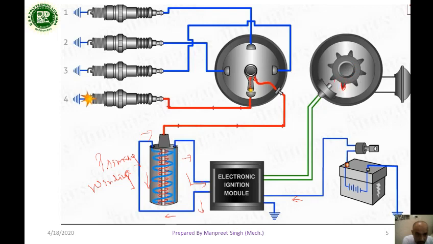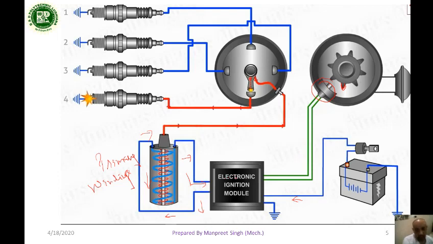The main working of the armature is that the rotating wheel is provided with teeth. When a tooth comes in front of the pickup point, it sends a voltage signal to the electronic ignition module, which stops the flow of current to the coil winding. Then when the tooth passes away from the pickup point, the current flows again.